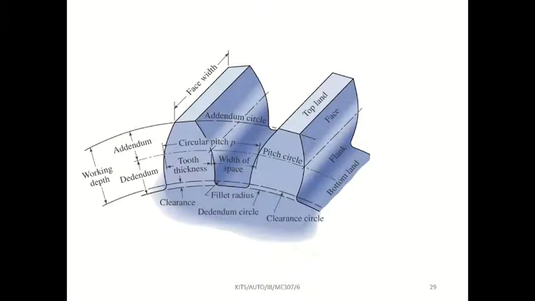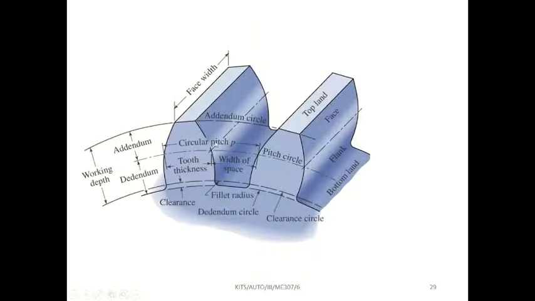Suppose they ask you to draw the gear nomenclature, you have to draw this diagram very neatly with a pencil and mention these points: top land, bottom land, flank, then addendum circle, dedendum circle, clearance circle, addendum, dedendum, clearance. These things should be mentioned. That is enough. I will tell you about that also.